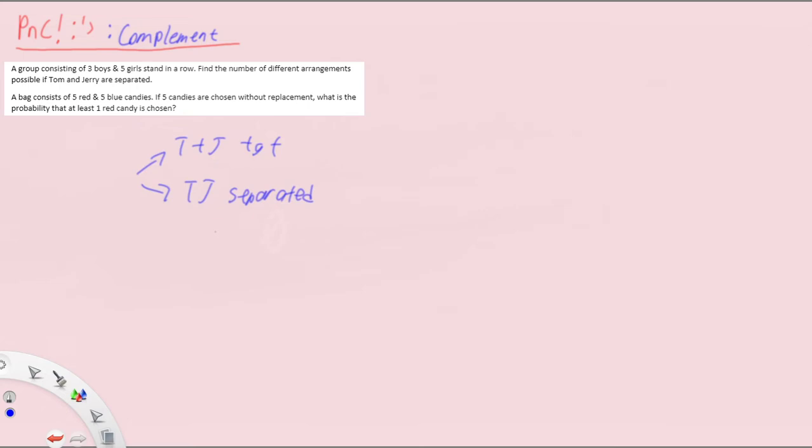All right. So what we can do is because we want to find the different arrangements, we can take total minus Tom and Jerry together to give us separated. All right. So very simple. What's the total number of cases? 8 factorial. What's the cases of them being together? 7 factorial, because we're going to group Tom and Jerry together, and then we have 6 of the remaining people for a total of 7 items.